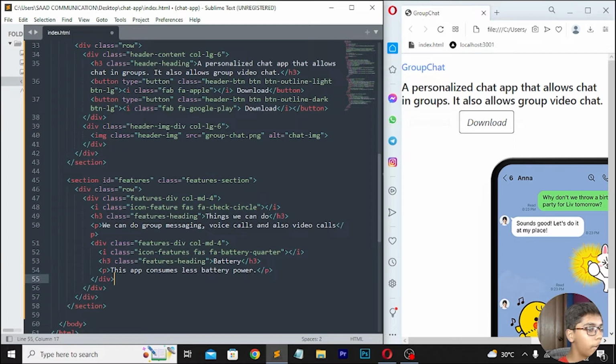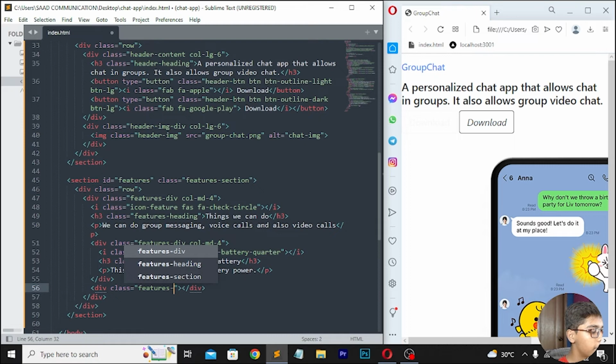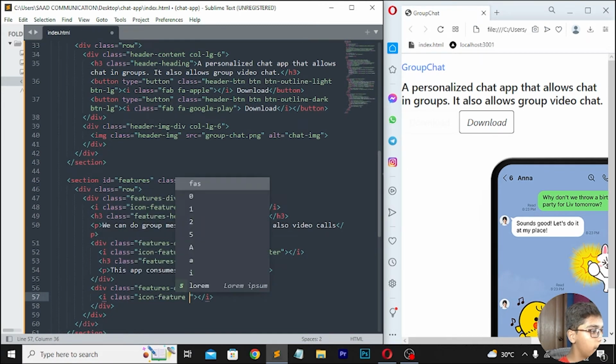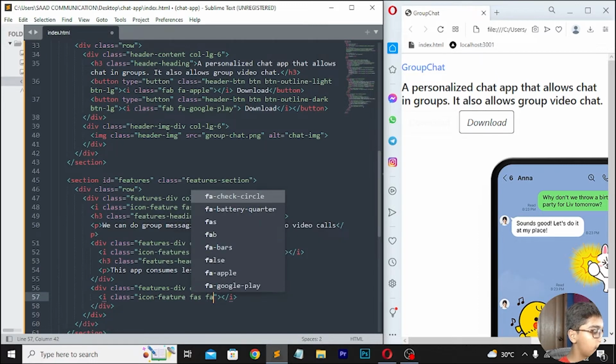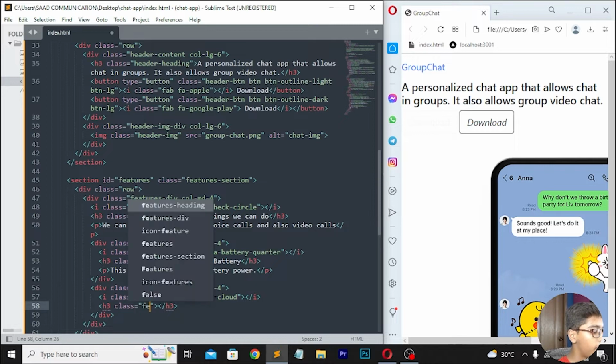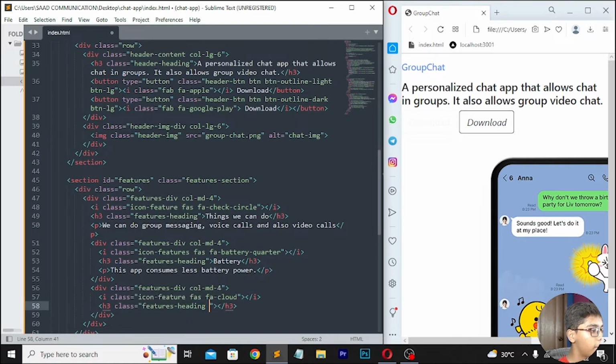Now you have to simply move down, then I will be writing class which will be features-div col-md-4. Now move down here again, write an I tag, here you have to write class which will be icon-feature, then here I will be writing fa-cloud. Then move down, here I will be writing h3 class features-heading, then here I will be writing cloud storage like this.